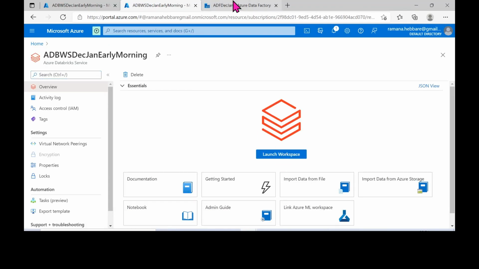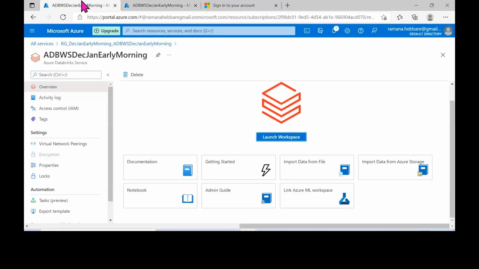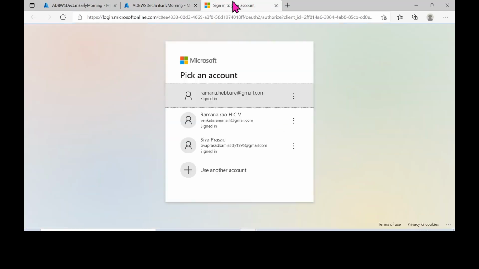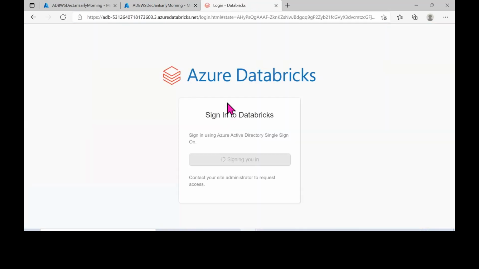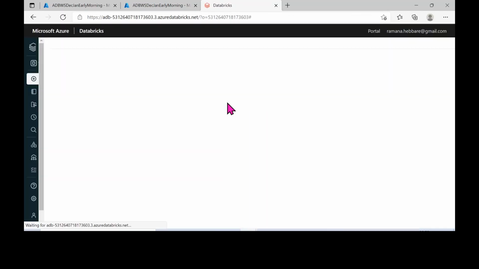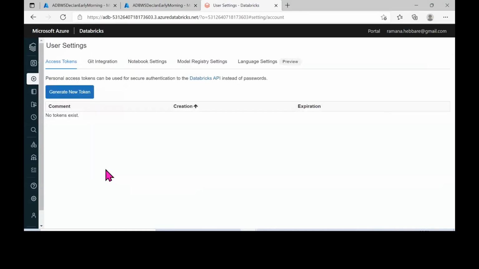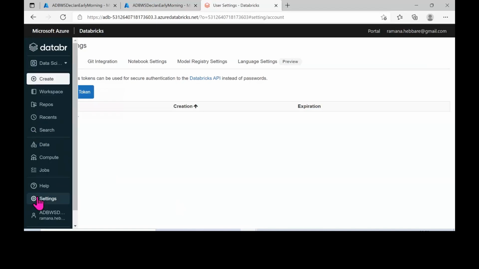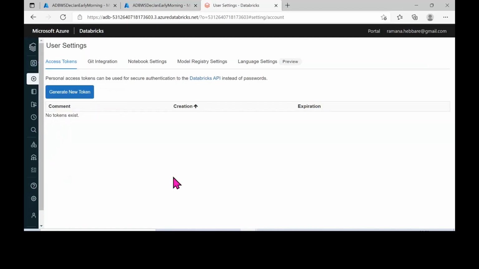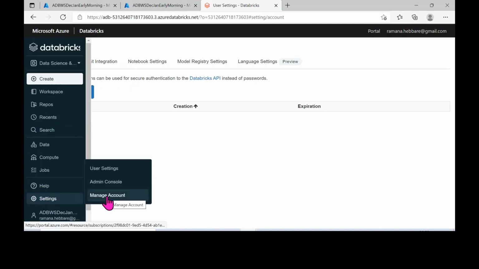This is Data Factory. Okay, so here we have settings. From here we will be doing a few things. I'll tell you how to get this new token and when to make use of it in a future session. And we have different kinds of settings related to the account.